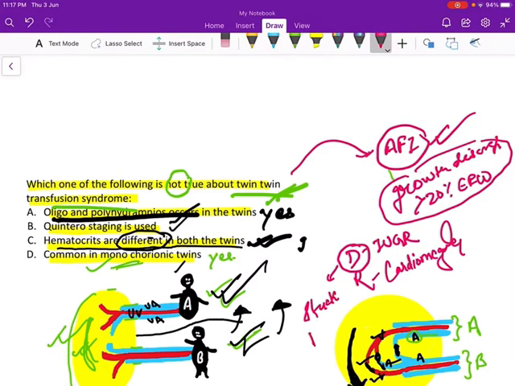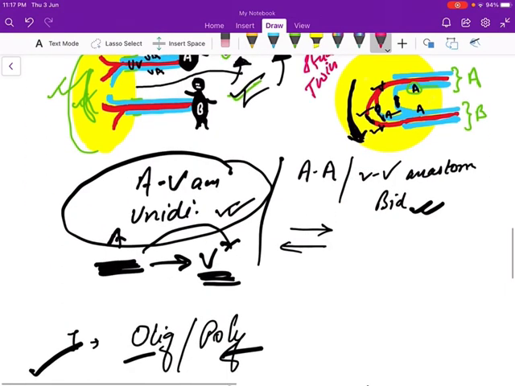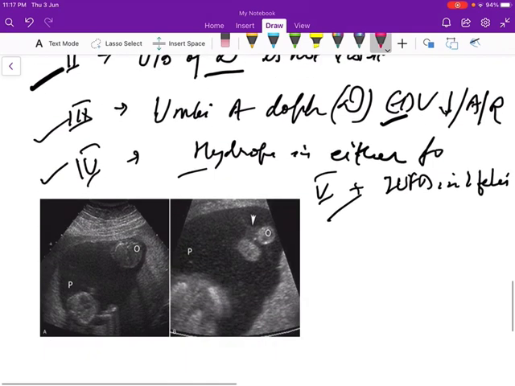Okay, you can imagine there is oligohydramnios. The donor twin has very little amniotic fluid around it, so it doesn't get enough environment to swim, actually. So the twin gets stuck. It gets stuck towards the uterine wall. See, this is the ultrasound picture shown.